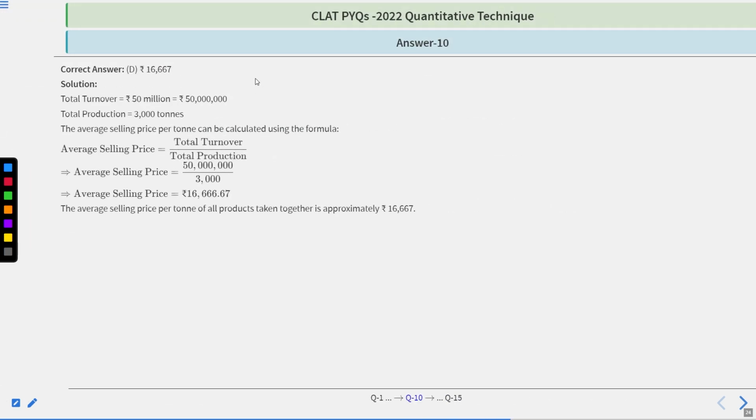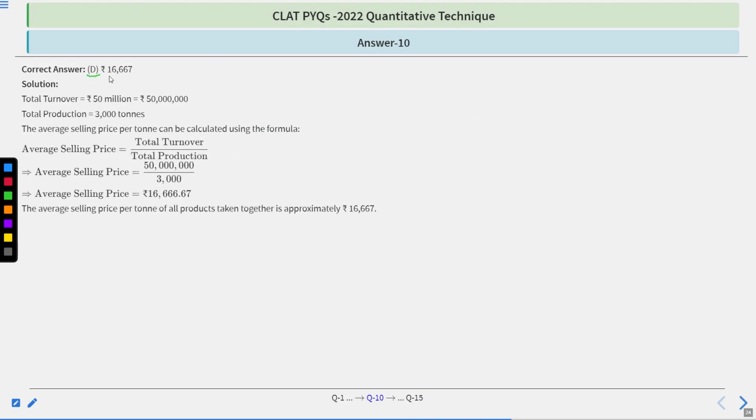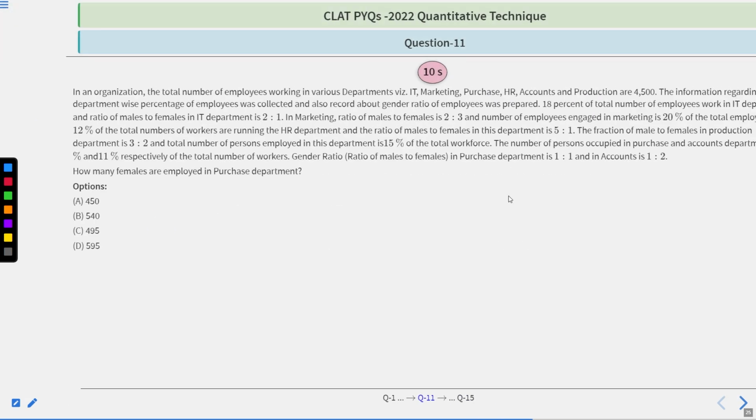Let's move to its correct option. The correct option is D, which is 16,667. Let's see. Total turnover 50 million. Total production 3,000 tons. Average selling price per ton can be calculated as total turnover divided by total production, which means 50 million divided by 3,000. So you will have an average selling price of 16,666.67, which is approximately this. That's why option D is the correct one. I hope that explanation is clear to you. Let's move to the next question.